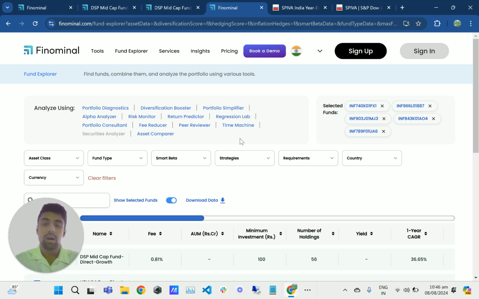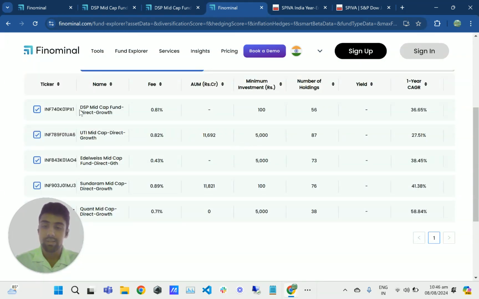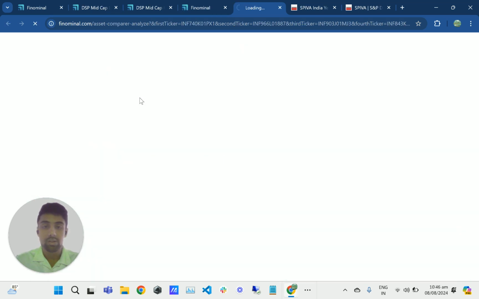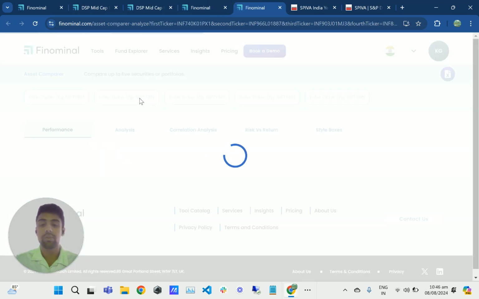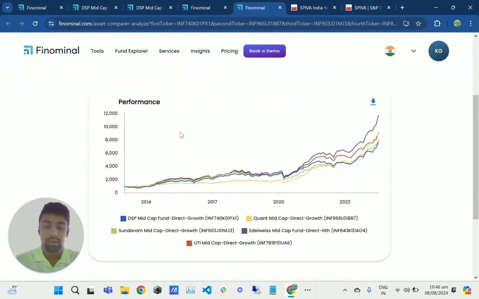Finally, I want to compare this DSP fund to its peers, the other active mid-cap funds here. So I've already pre-selected four of them here. Let me take it to Asset Comparer to see whether the DSP fund has outperformed its peers.